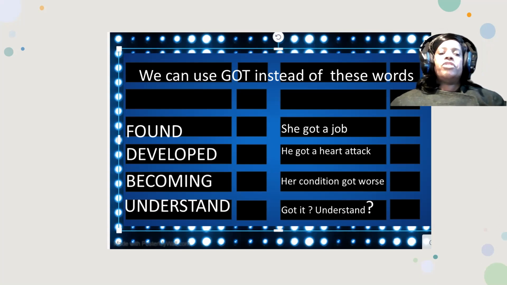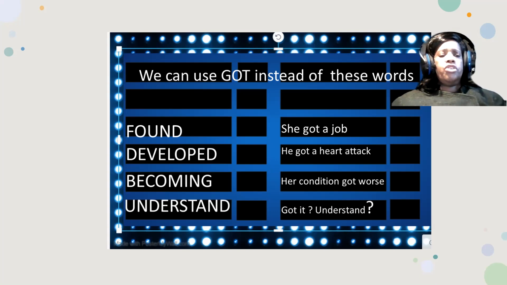Now let's look at this word "got" in terms of negative. You know, today he got sick in class and he developed a heart attack. You can also say he got a heart attack. Would you believe it? He got a heart attack.